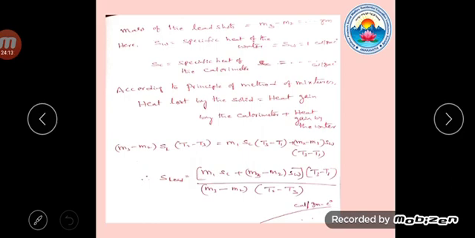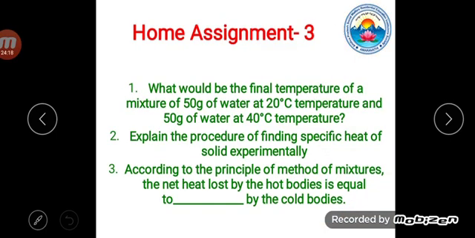Already some values are given at that time. So this is the experiment to determine the specific heat of a given solid.